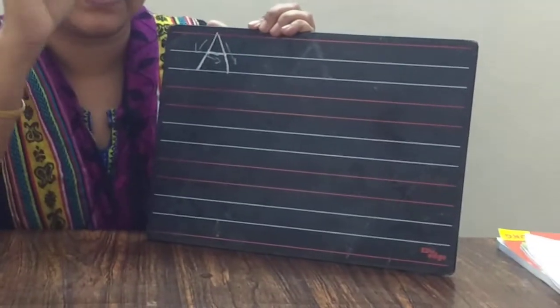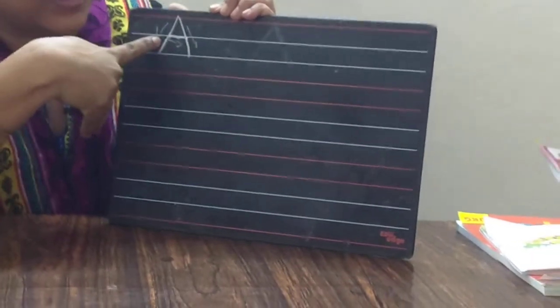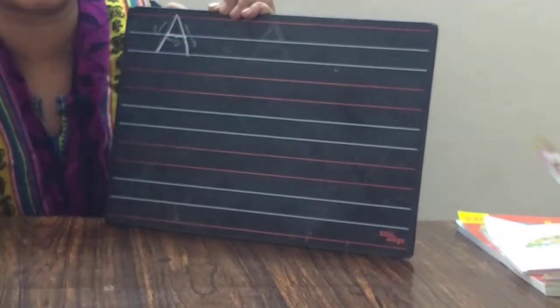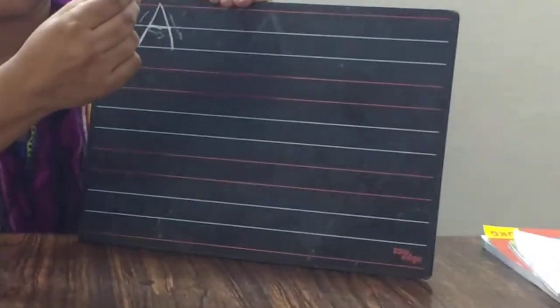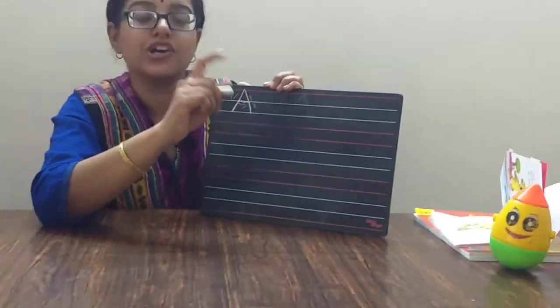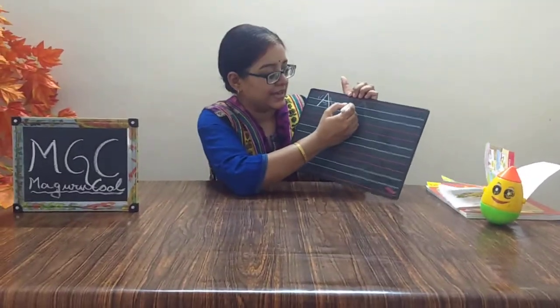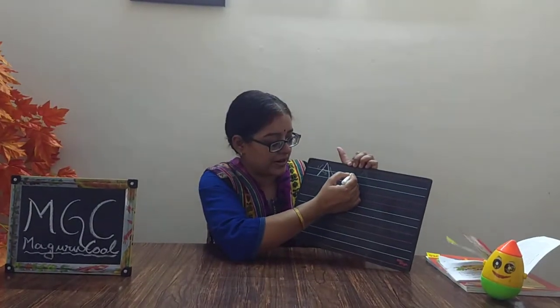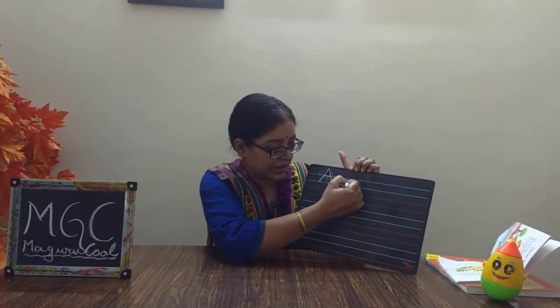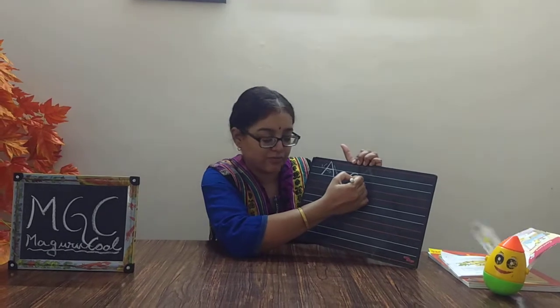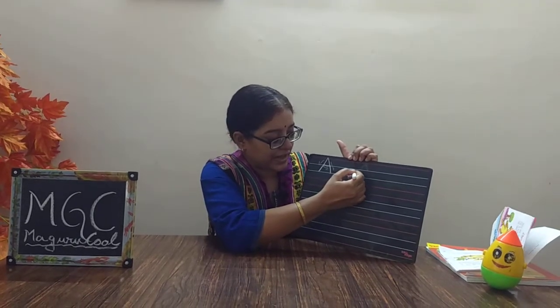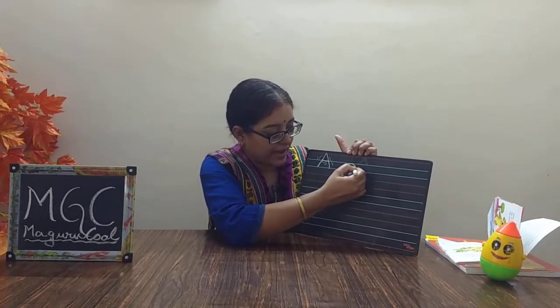So now what is happening? The child is using how many strokes here? 1, 2 and 3 strokes, and he is lifting the pencil. Now if the child is writing lowercase, meaning small letter a, he is starting from here, drawing a half moon curve, completing the half moon curve, coming back and writing.